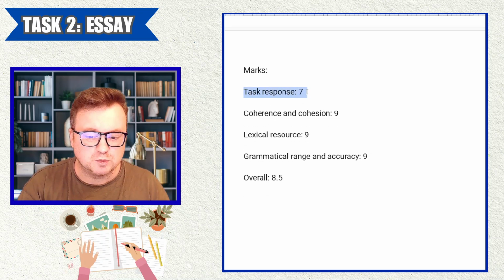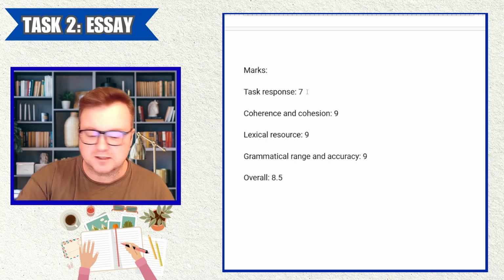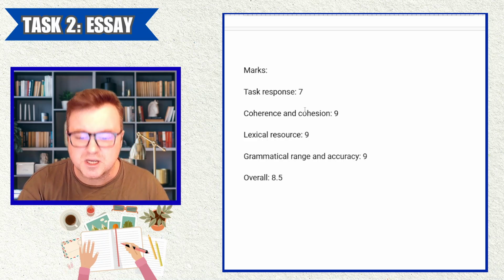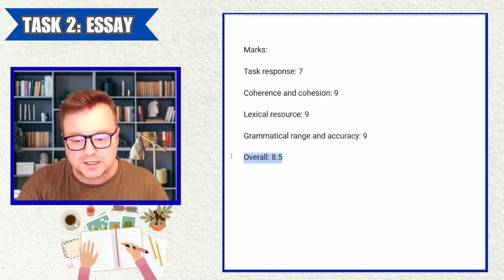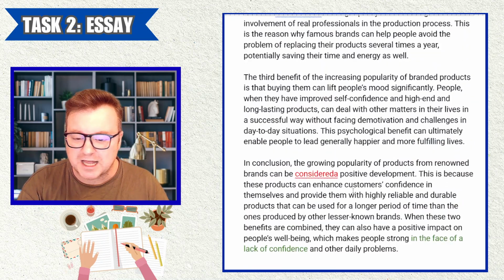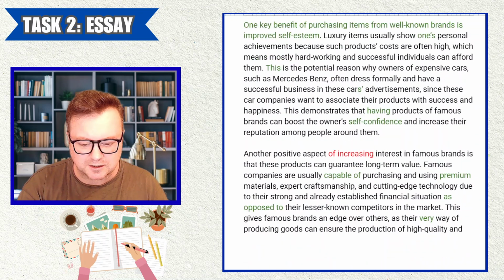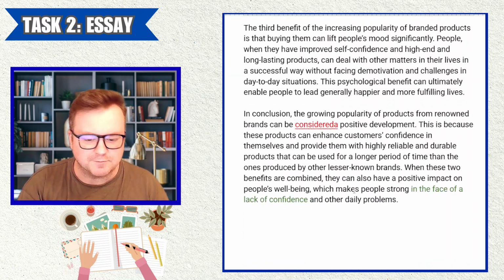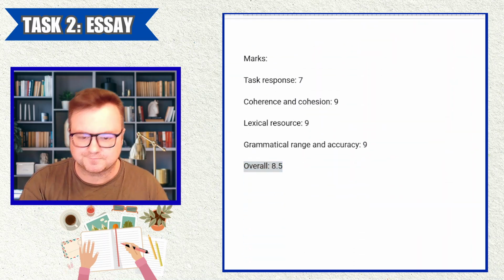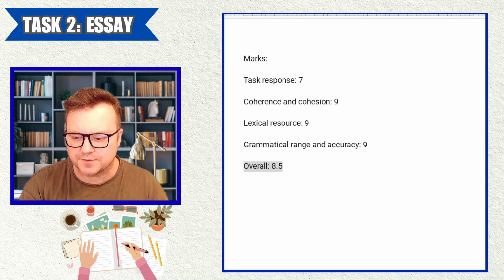I see no reason why, with a little bit of practice, a little bit of focus on task response, I would expect you to get a 9 in the real test when you take it. But for me, this one is a score of 8.5. Candidate knows English amazingly well. But yeah, the essay is just too long. So I guess I will leave that there.